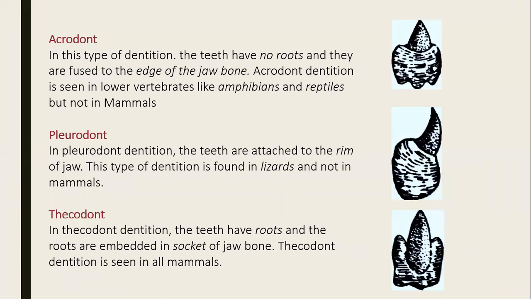Pleurodont. The teeth are attached to the rim of the jaw. This type of dentition is found in lizards and not in mammals. Thecodont is specialized for mammals. The teeth have roots and the roots are embedded in a socket of the jawbones, as you have seen in the structure of the tooth itself. So it is typical to mammals.